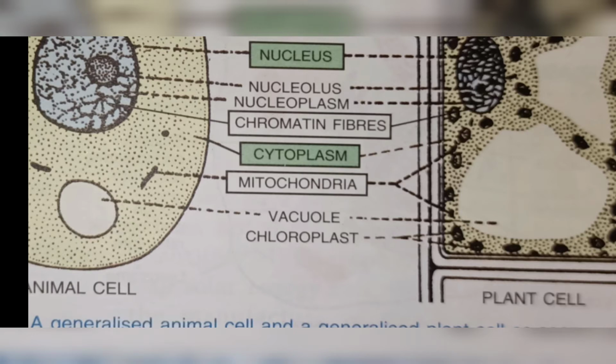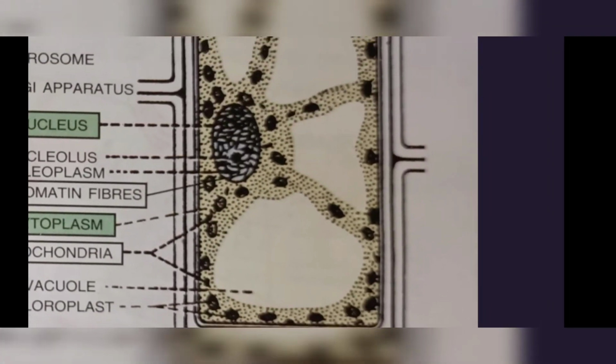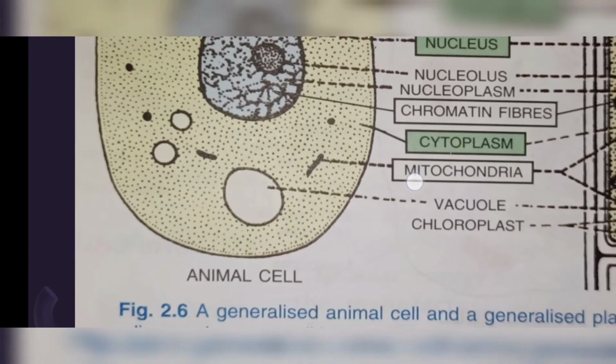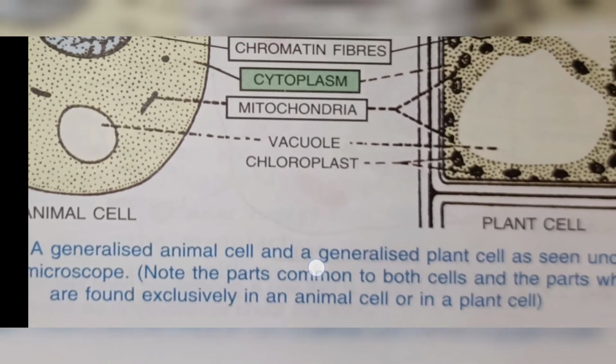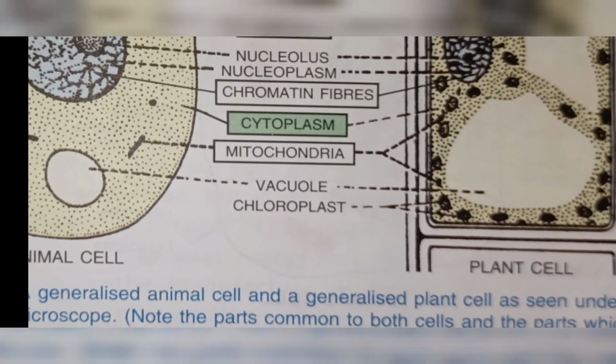Mitochondria is also a cell organelle, present in both. Then we have vacuole. You know what is vacuole? Vacuole is a space which stores food of the cell. Okay, so it is a blank space, you can say. It is non-living also.